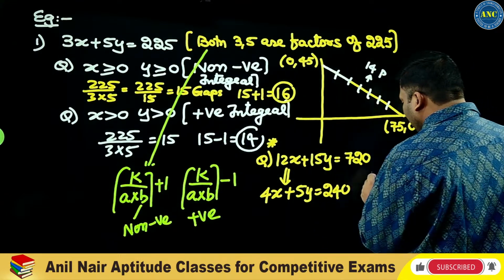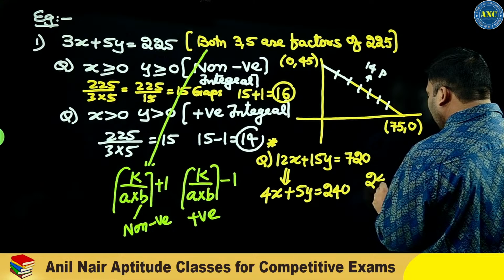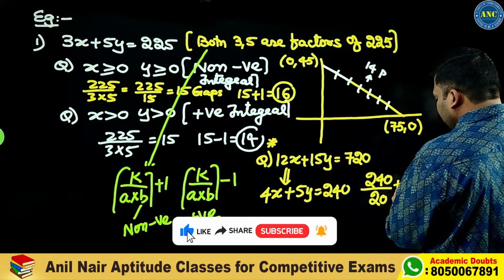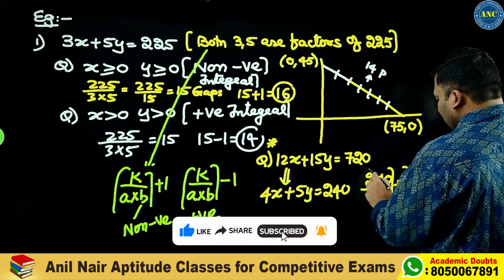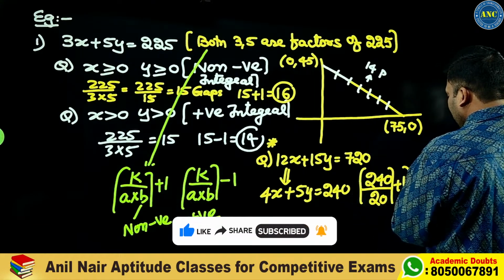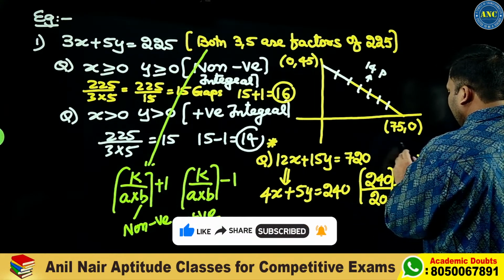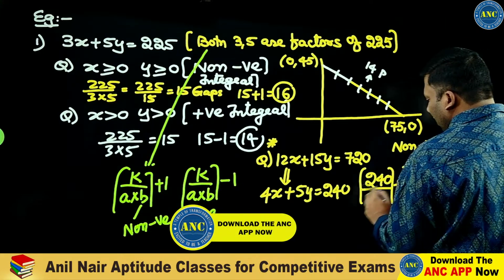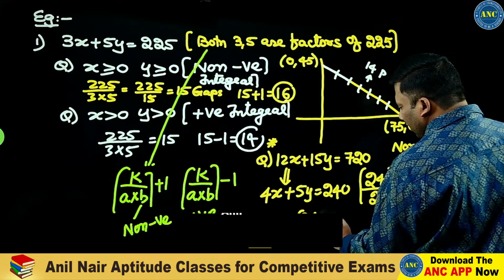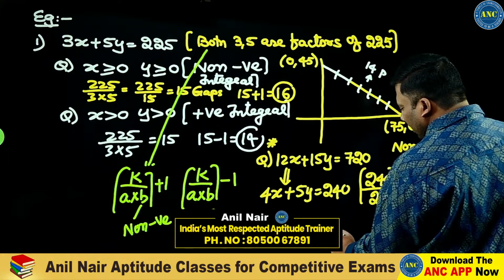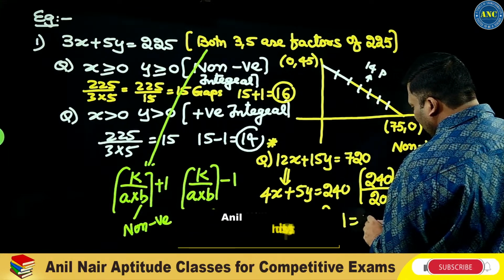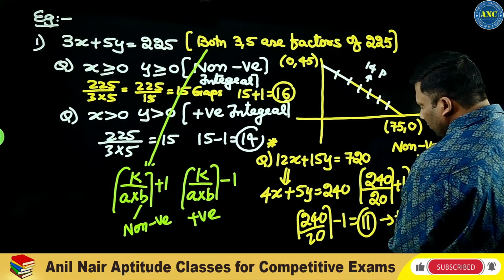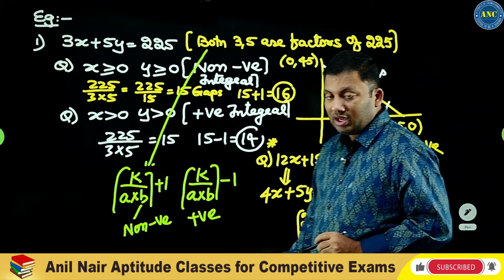So the answer for this question is k by a into b plus 1. This is 12 plus 1; 13 is non-negative. 240 by 4 5s are 20, so it is 12 minus 1; 11 will be positive. Please make a note of this example.